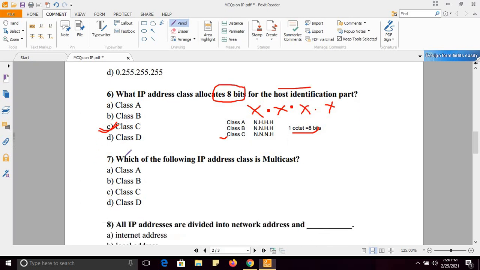Next, which of the following IP address class is multicast? And you have to remember it.